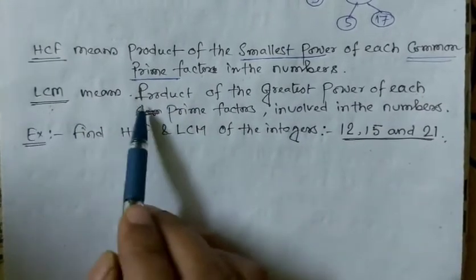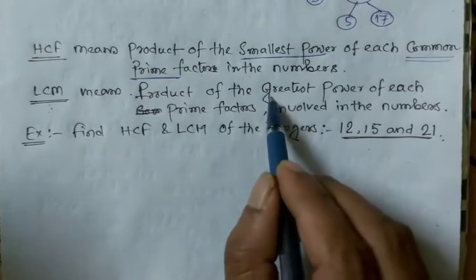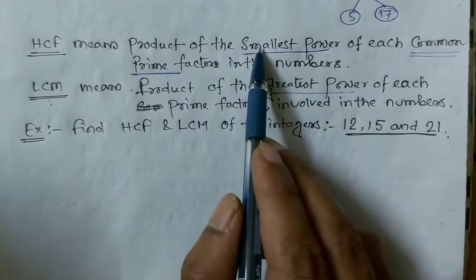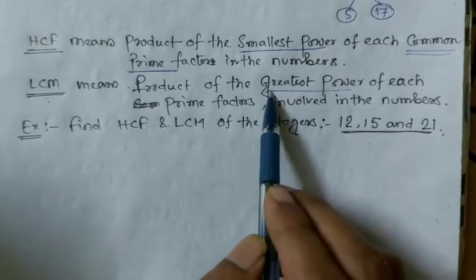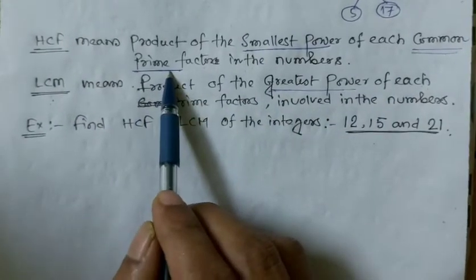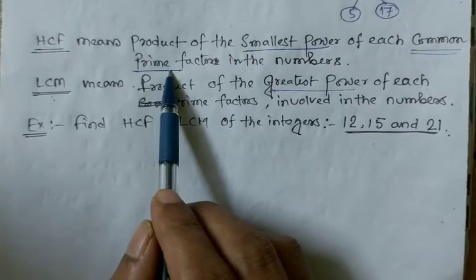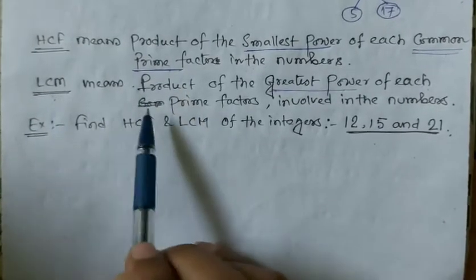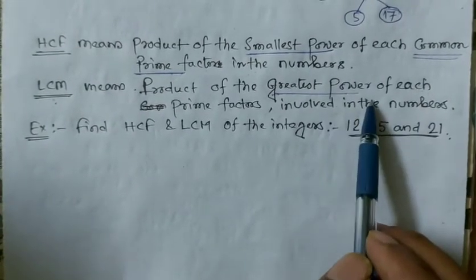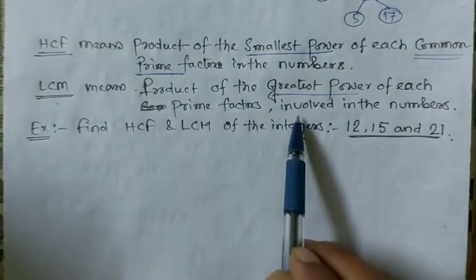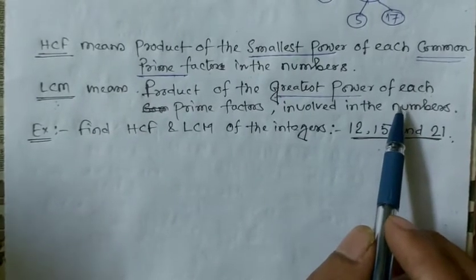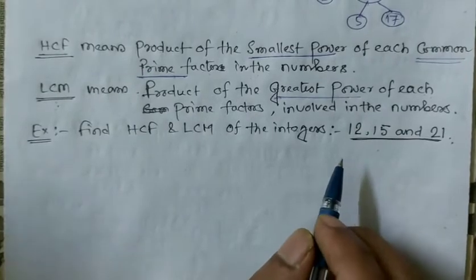And in case of the LCM, LCM means the product of the greatest power of each prime factor. In the case of the HCF, it is the smallest power, and for LCM it is the greatest power. In case of the HCF, if a common prime factor is not present, then the HCF is 1. But in case of the LCM, the greatest power of each prime factor involved in the numbers is taken, so common prime factors are not applicable.